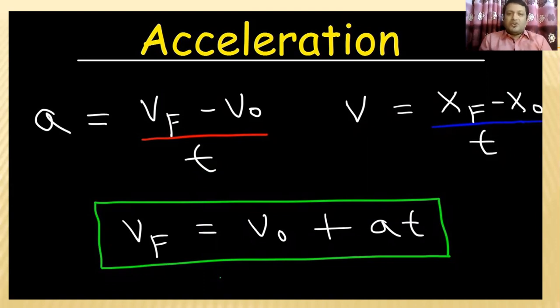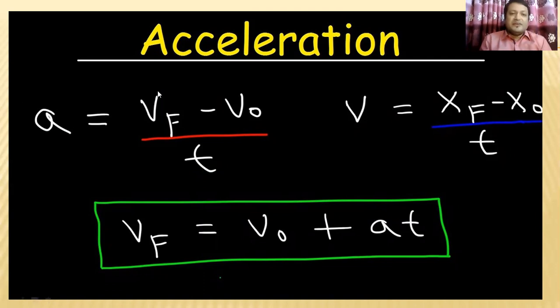Okay, so you can see here A. A represents acceleration, and V represents velocity.